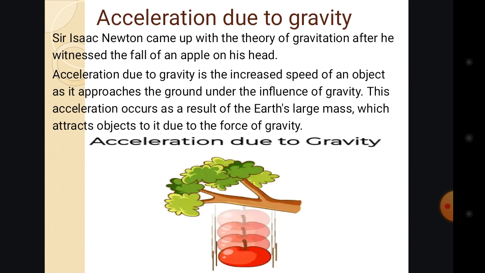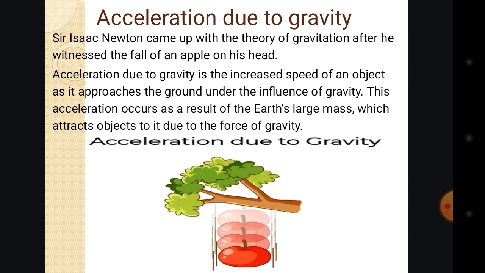As an object or particle comes down to the ground, its speed will keep increasing, and at the end of the day the apple will come down with a heavy speed on the ground.